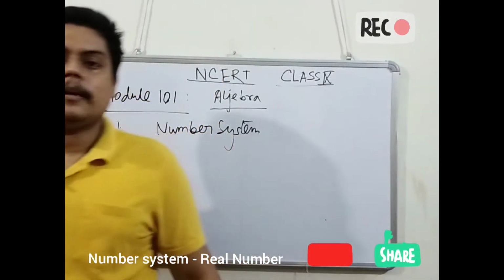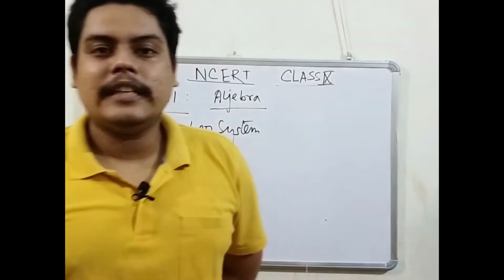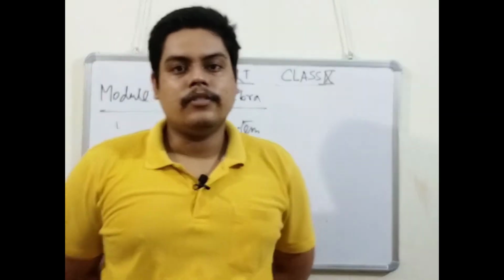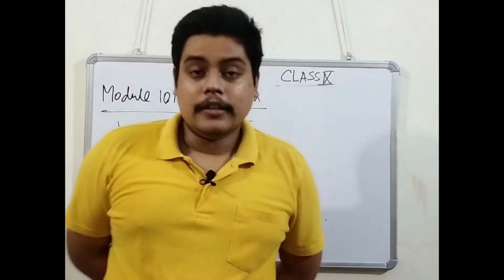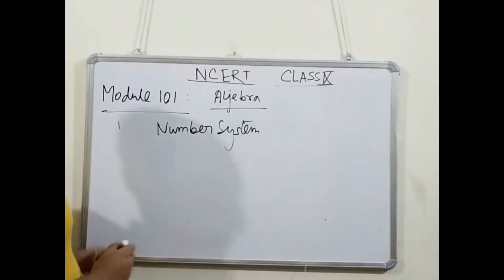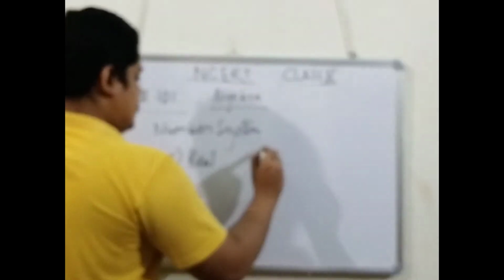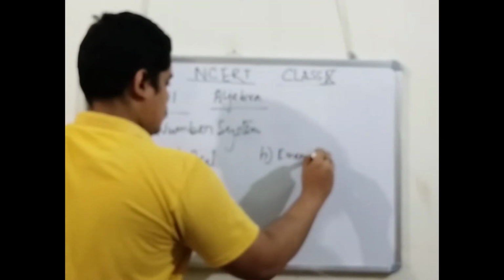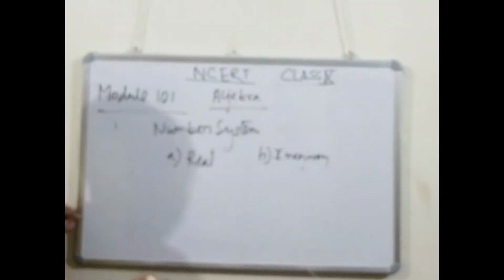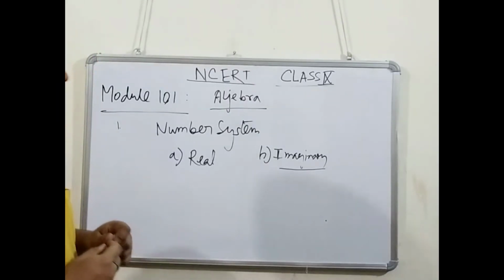Guys, so chapter 1 is about number system. Now starting with number system, we have two different types of numbers in the physical world, or in the mathematics world. The two numbers are basically, one is real number and the other is imaginary number. Now this topic is extremely higher level, but still, what is real and what is imaginary?